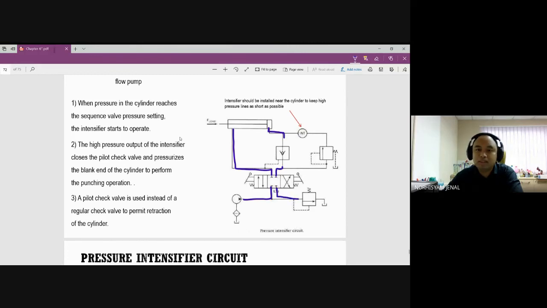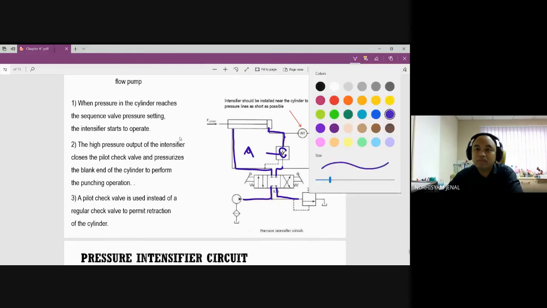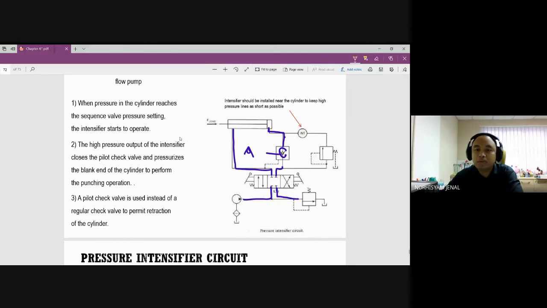Okay, this should be the other way around, because we want to allow the liquid to move in here. So in case we want to use the puncher, we use this one. If this shape is nicely drawn, it cannot move through this side, so it will move to our system over here.